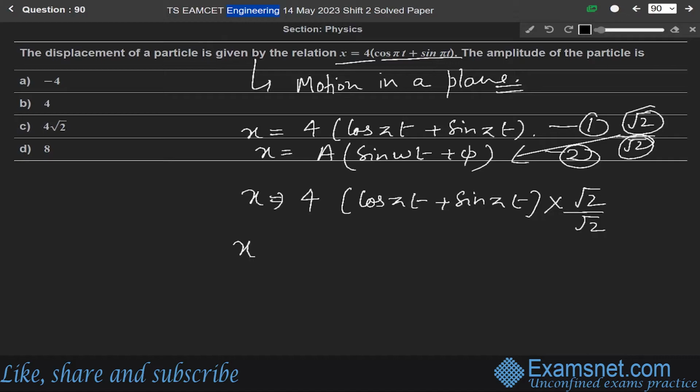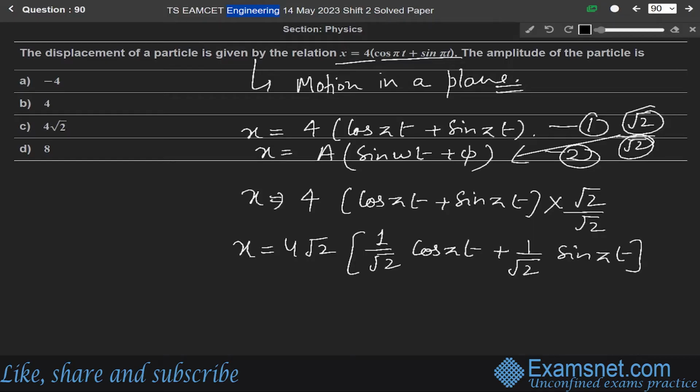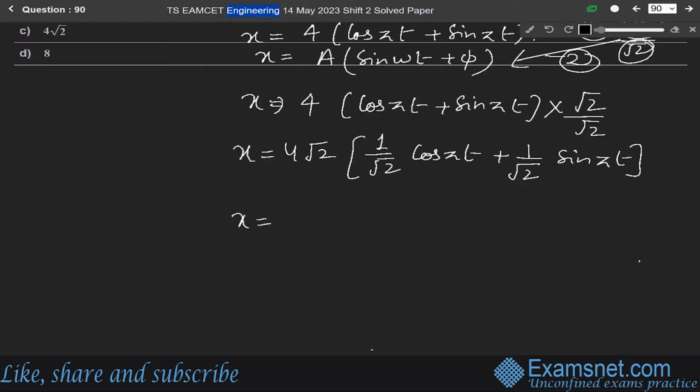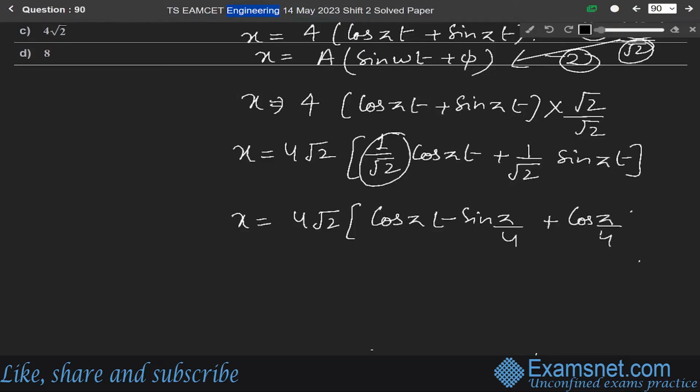We get x is equal to 4 root 2 times 1 by root 2 cos pi t plus 1 by root 2 sin pi t. Now 1 by root 2 is what? Sin pi by 4. And here also 1 by root 2 we can write as cos pi by 4, into sin pi t.